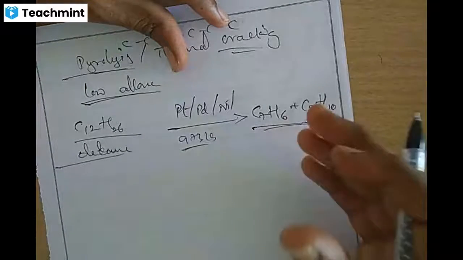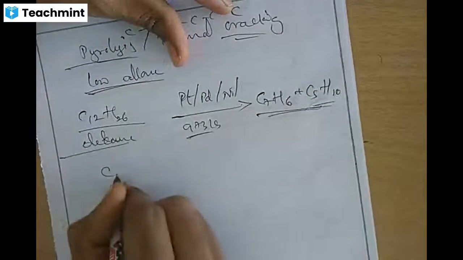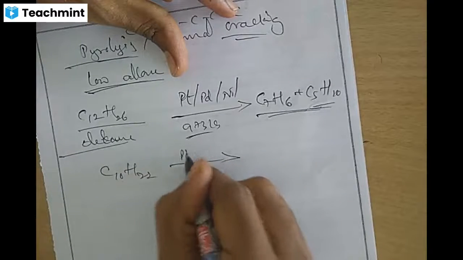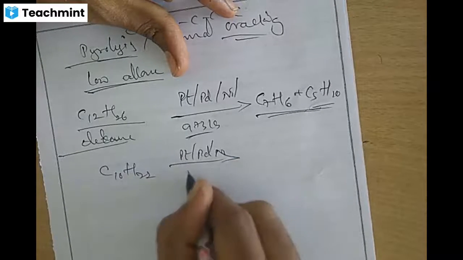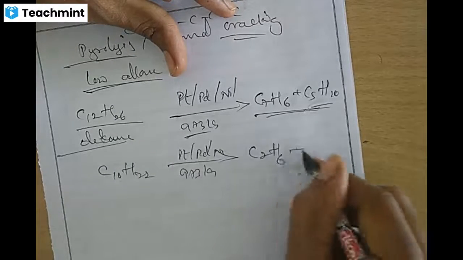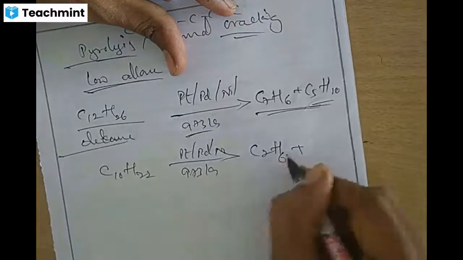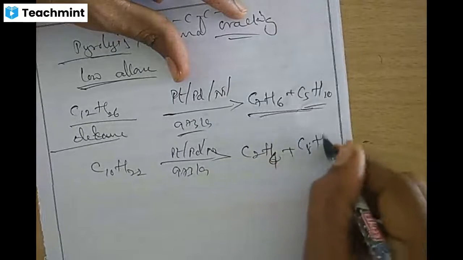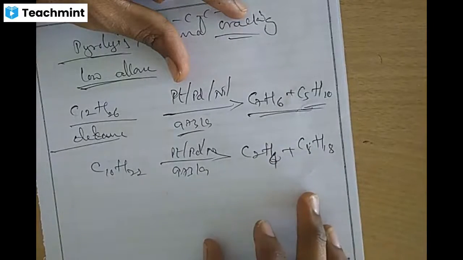Okay, decane, when we heat that: C10H22, decane, with the same platinum, palladium or nickel at 973 Kelvin, we will get C2H4, that is ethene, with the formation of C8H18.